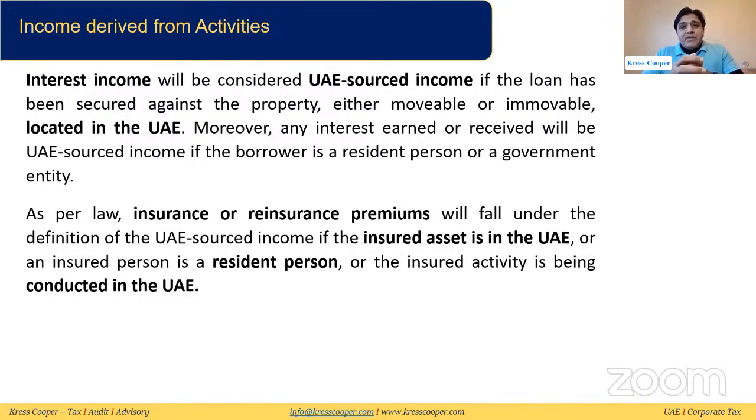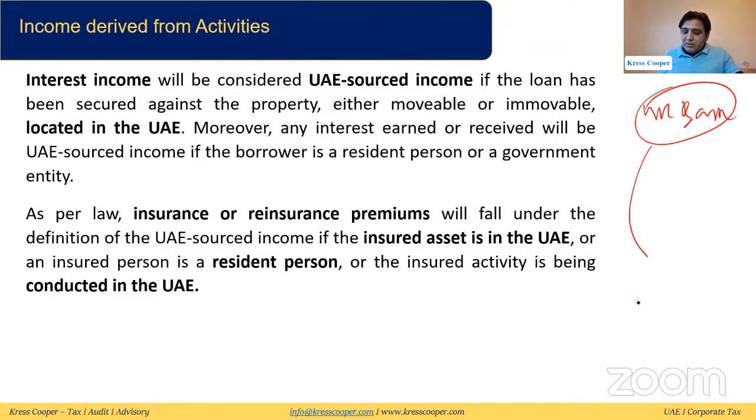Interest will be considered UAE sourced income if the loan has been secured against movable or immovable property located in the UAE. Let's take this example: a UK bank has given a loan to a UAE company, or might be any other party out of the UAE as well, but the loan has been taken against a movable or immovable property.